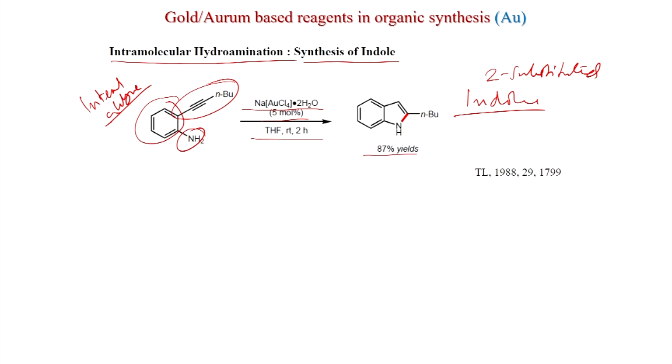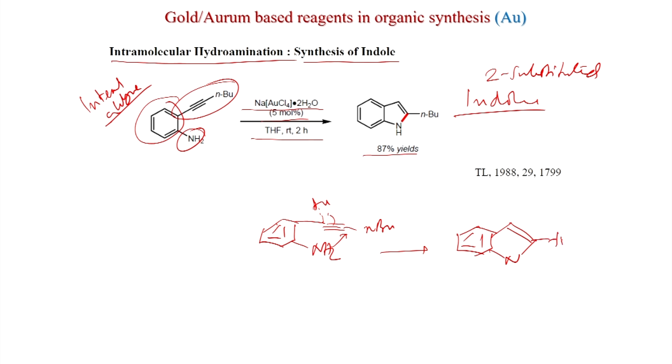If you see the mechanism here also, the gold will coordinate to the triple bond, and now the addition will take place. So, this way addition will take place and gold will come here, and you get this intermediate. Here you can see this is 1, 2, 3, 4, 5.